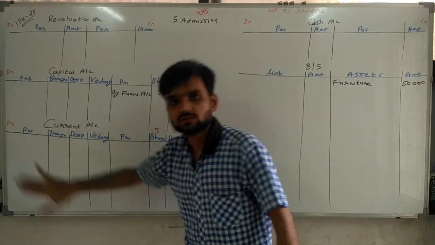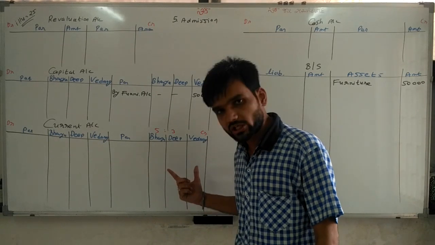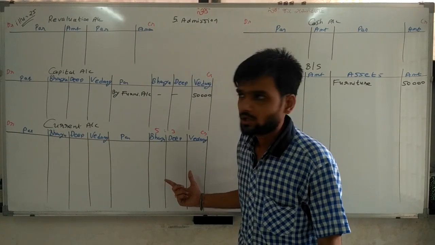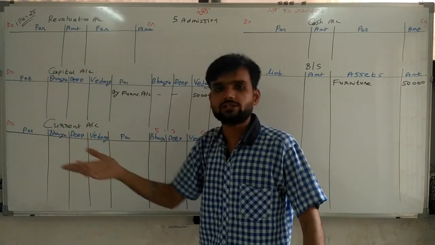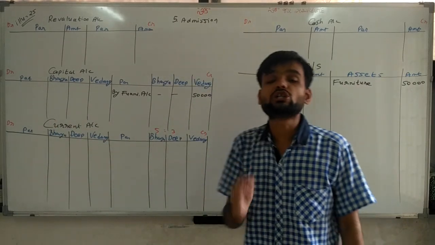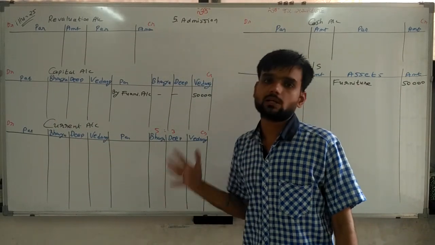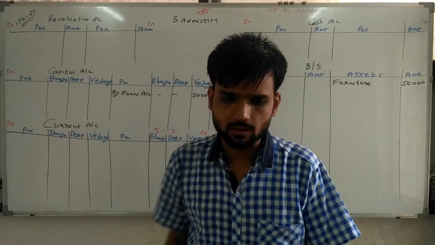All the things except capital are written in current account. Drawings we write here. Bonus given to partner, written here. Commission given to partner, written here. So except capital transactions, all the transactions done in the business which are related to the partner are written in current account. Now going ahead and doing some, don't worry.